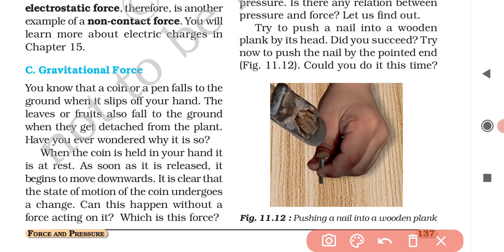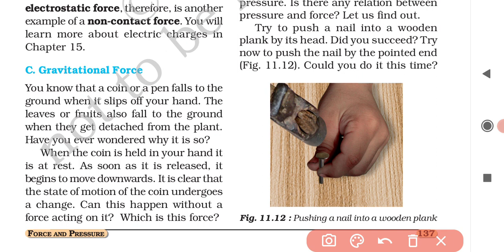But the same force of the thumb produces much greater pressure when it acts on a very small area, the pointed end of the nail.